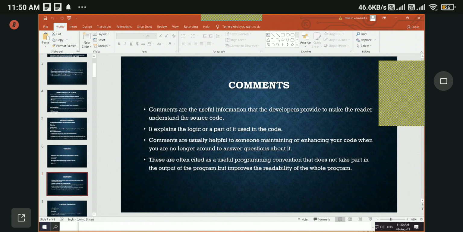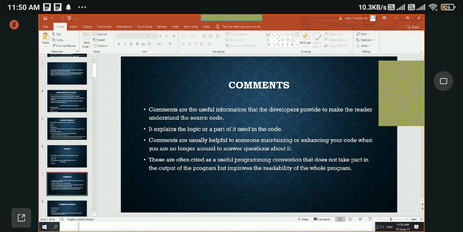He might have some other people who are going to maintain the code, so they might not understand what you have written. To make them understand, you will use comments. In the comments, you will give information briefly to make them understand what this code is, why you wrote it like that, why you defined some variables in that way. So you will explain them using comments.